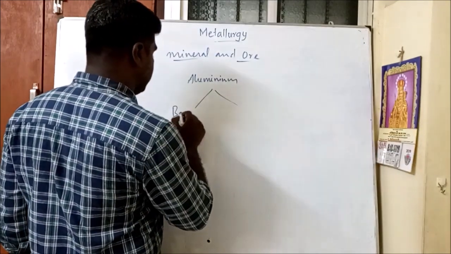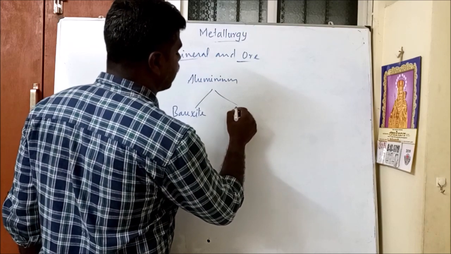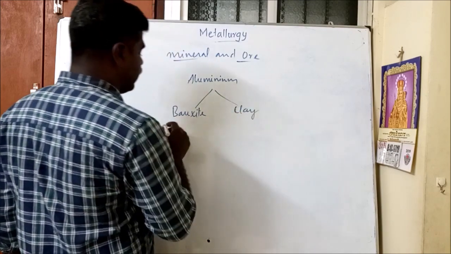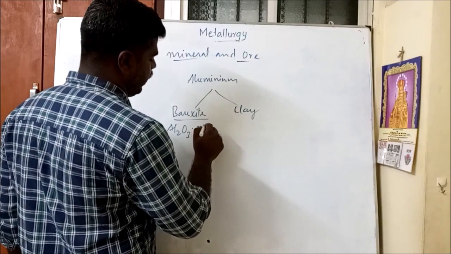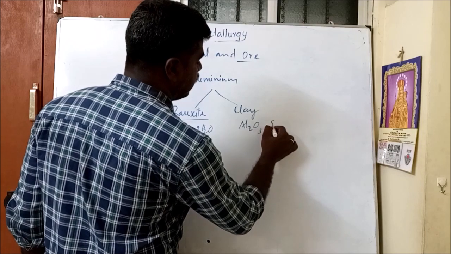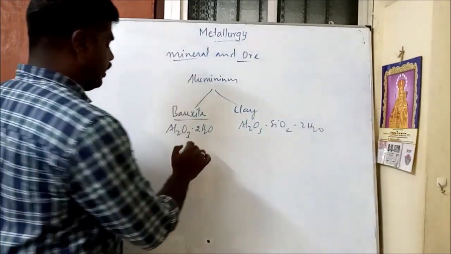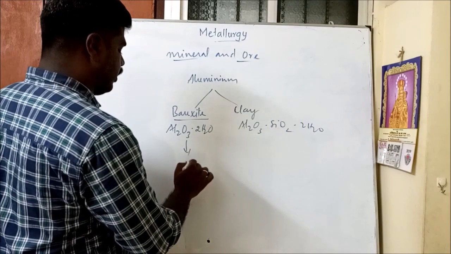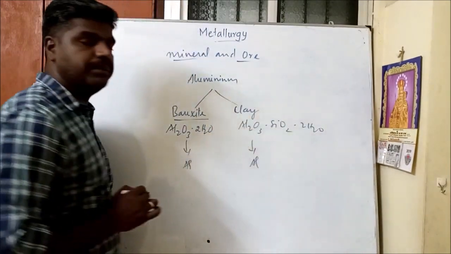One is called bauxite, another one is called clay. The formula for bauxite is Al2O3.2H2O. Clay is Al2O3.SiO2.2H2O. From this bauxite we are going to extract aluminium. From this clay, we can also extract aluminium.